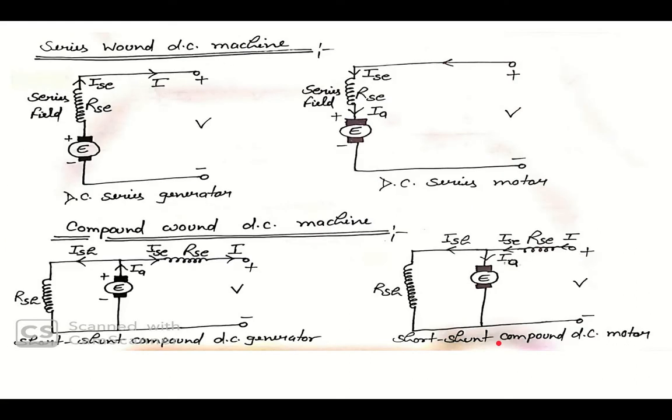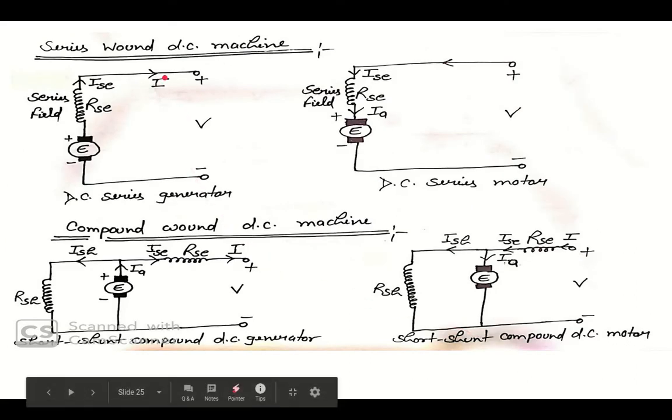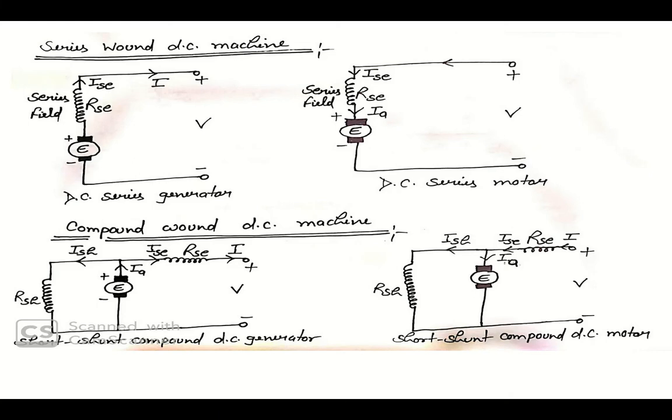Now the next machine is the series wound DC machine. A series wound DC machine means a DC machine in which the field coils are connected in series with the armature is called a series machine. The series field winding carries the armature current, and since the armature current is large, the series field winding consists of few turns of wire of large cross sectional area in comparison with the shunt field winding.